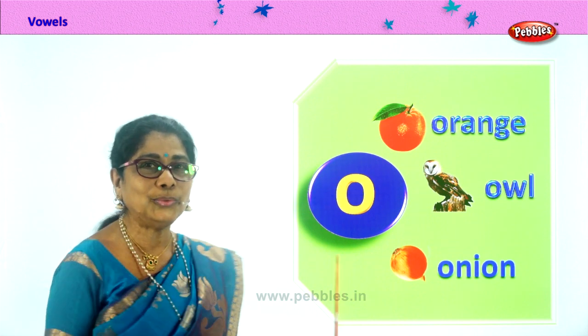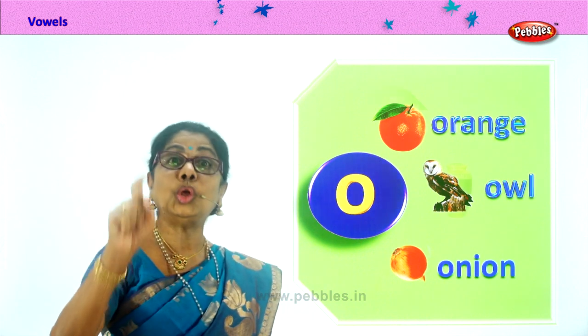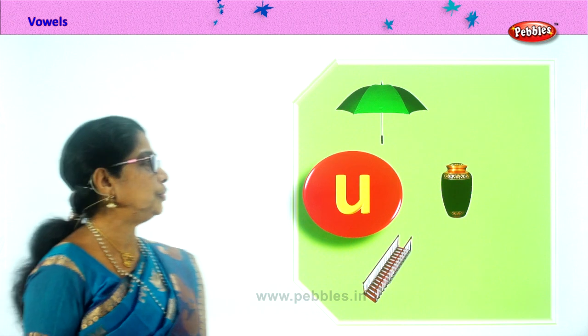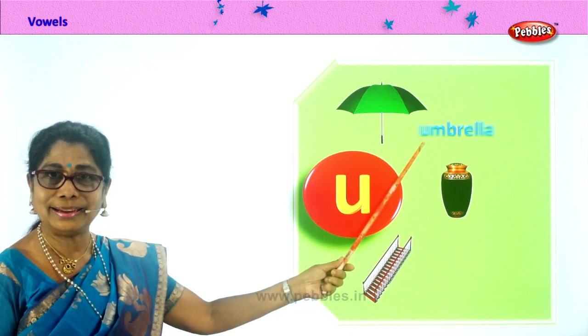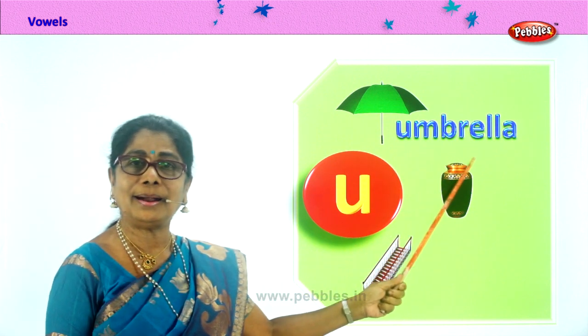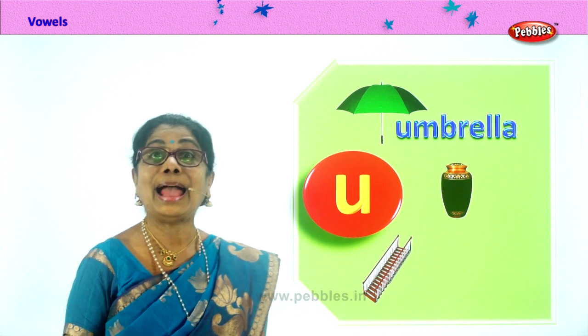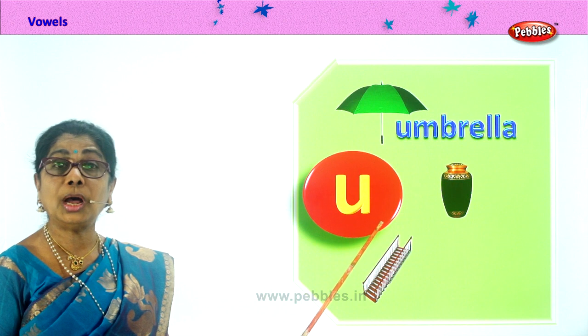Will you forget the fourth vowel? No. And what is the last vowel? The fifth vowel? U. Very good. U for umbrella. Spell umbrella. U-M-B-R-E-L-L-A. Umbrella. U for urn.